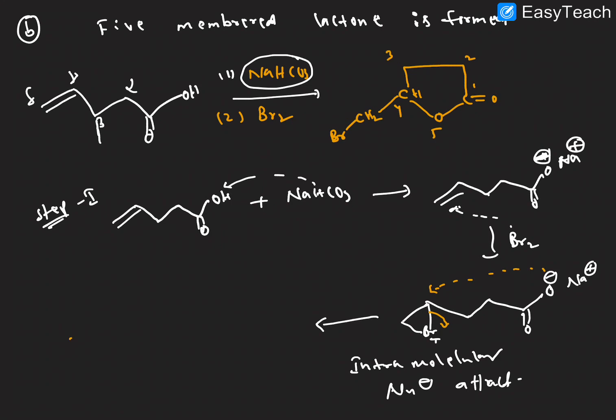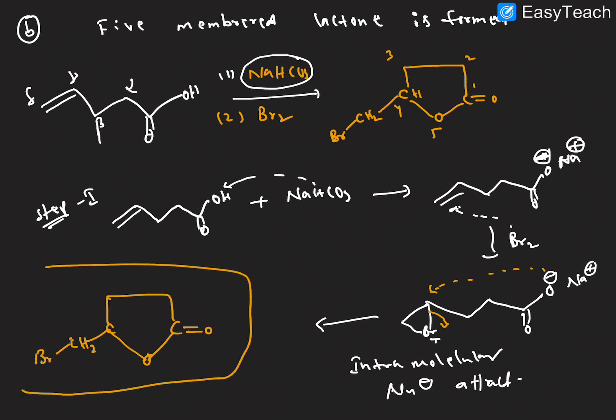So what is the product we'll get here? This is a C double bond here, and O attacks here, this carbon containing CH2Br. So this is the mechanism to get a 5-membered lactone, right?